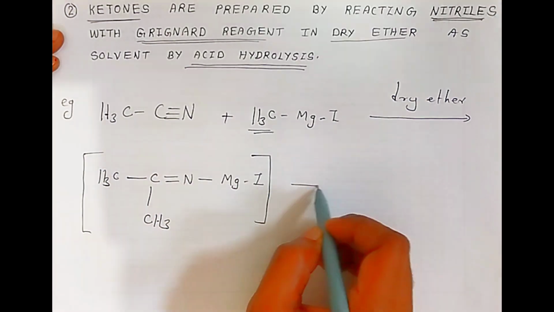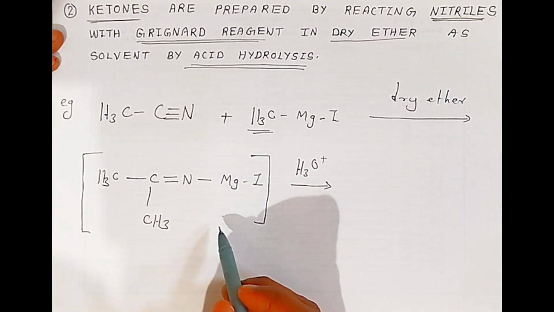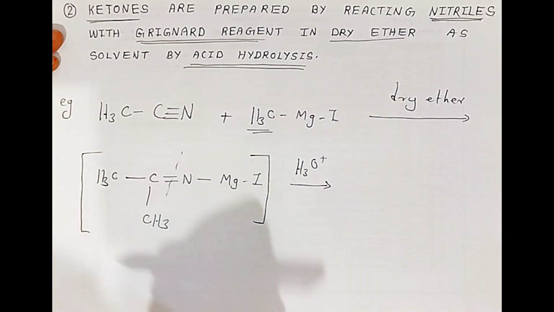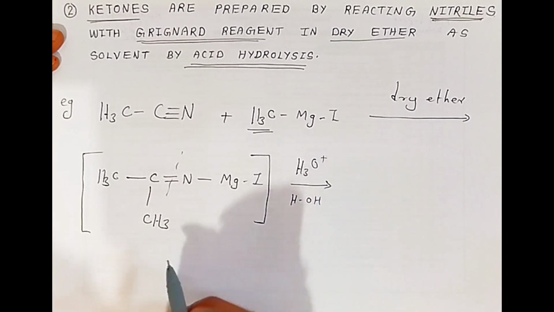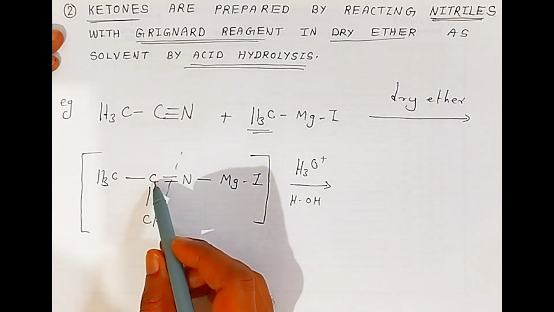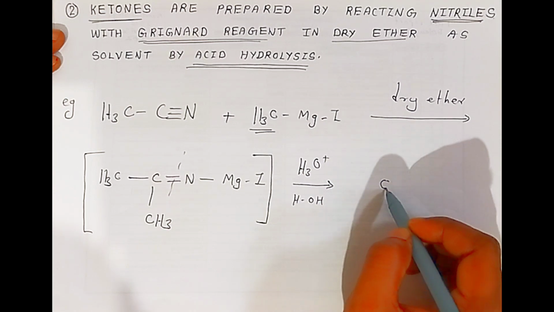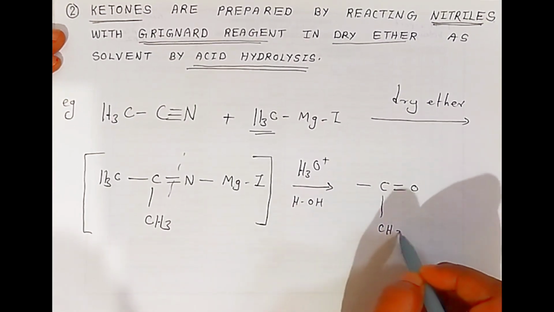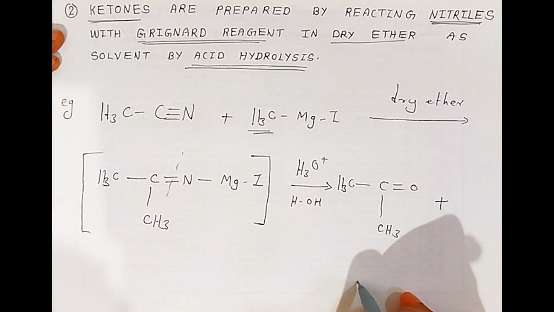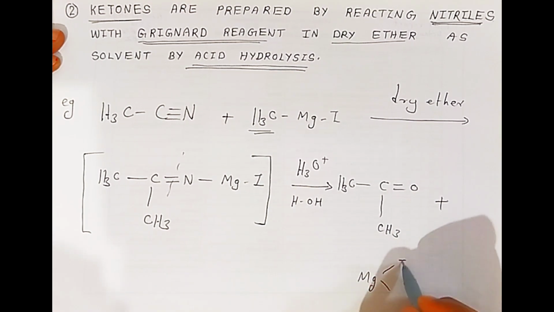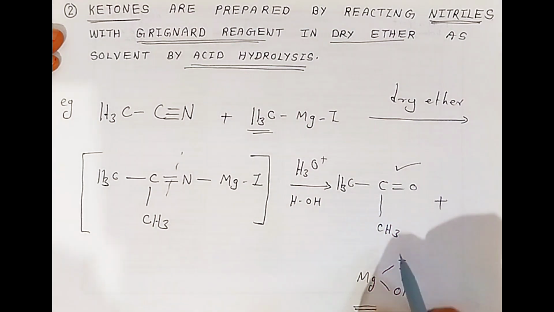What happens on acidic hydrolysis? The bond will break on acidic hydrolysis. When you add OH, the carbon now reacts with oxygen. So it will form acetone, and you are getting magnesium hydroxyiodide as a byproduct. This way, students, we have prepared the ketone.